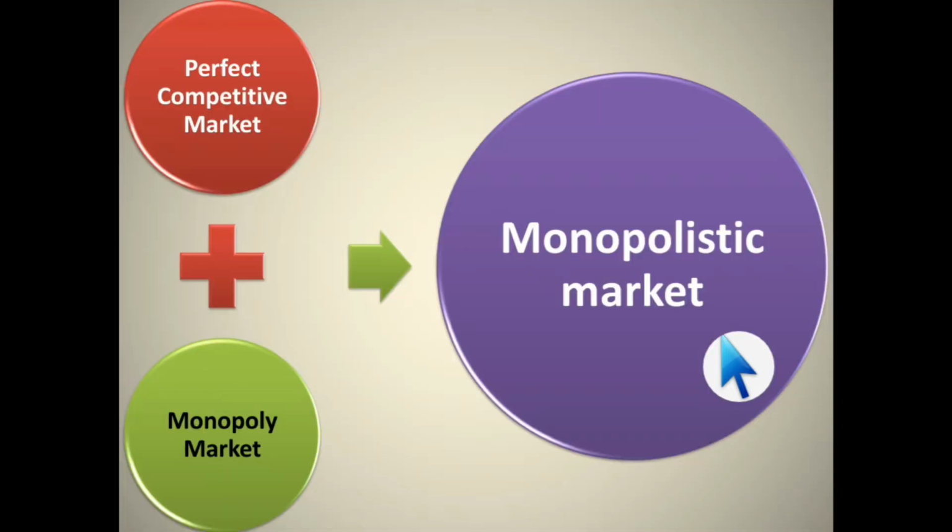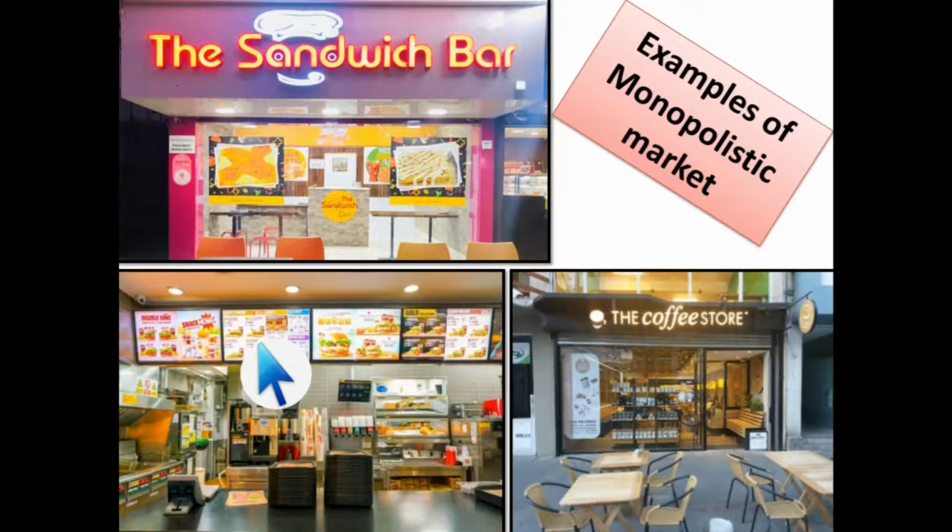Okay, next, what I have told is that it is a combination of the perfect competitive market and the monopoly market. Why? Because it has grabbed some points of this market and some points of that market also. Hence we can say it is a combination of these two markets. Next, these are the examples of the monopolistic market, like the sandwich bars I have already mentioned. We can have many types of sandwich bars, fast food shops, and coffee stores in the market. These are the monopolistic markets we can find in reality.